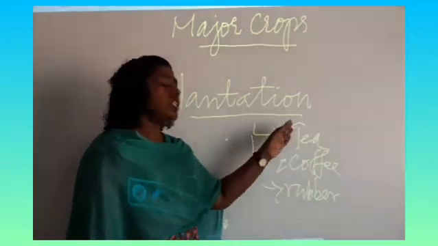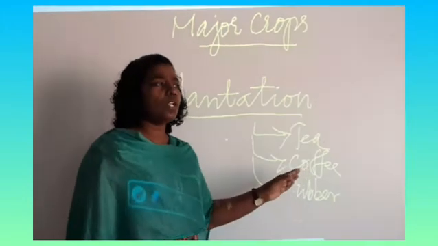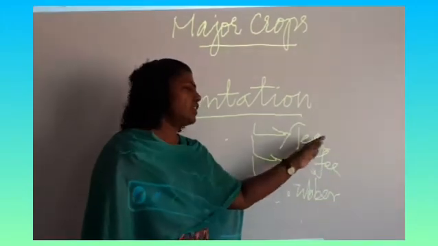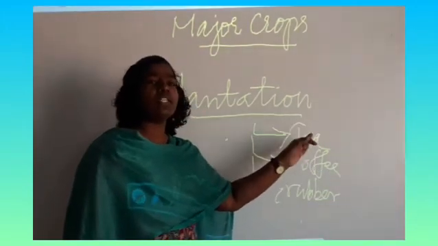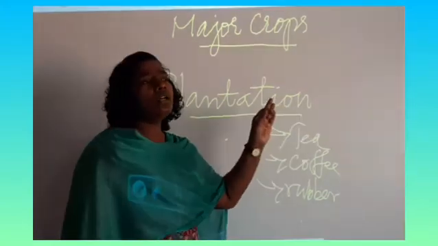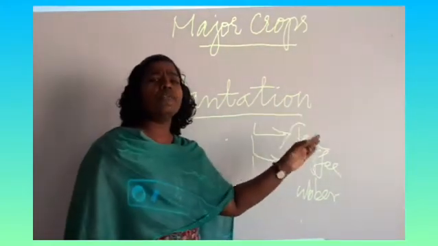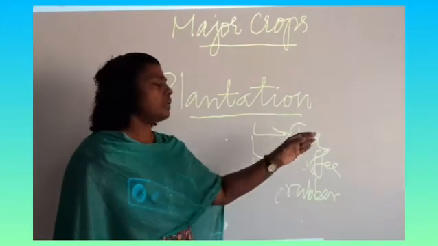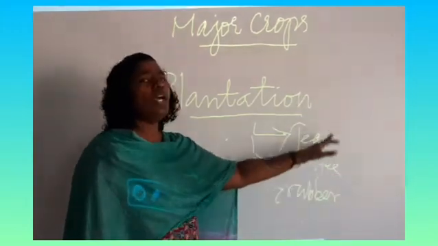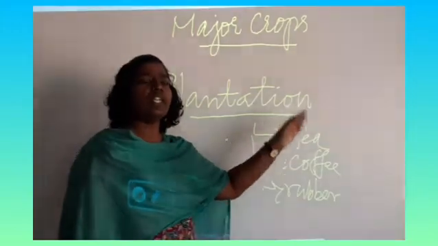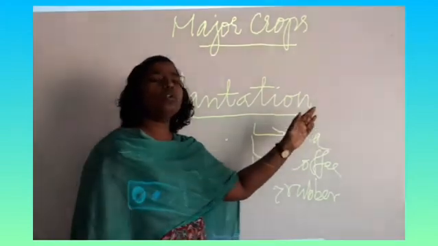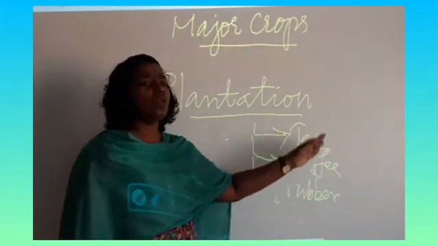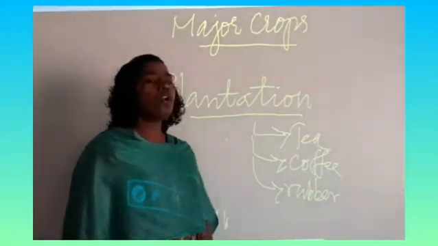Why? Because they need not have the stagnation of water. When we see tea, the soil should have a content of nitrogen and iron. Okay, so in that region where the natural manure is found more, in the hilly region, we can find these crops.